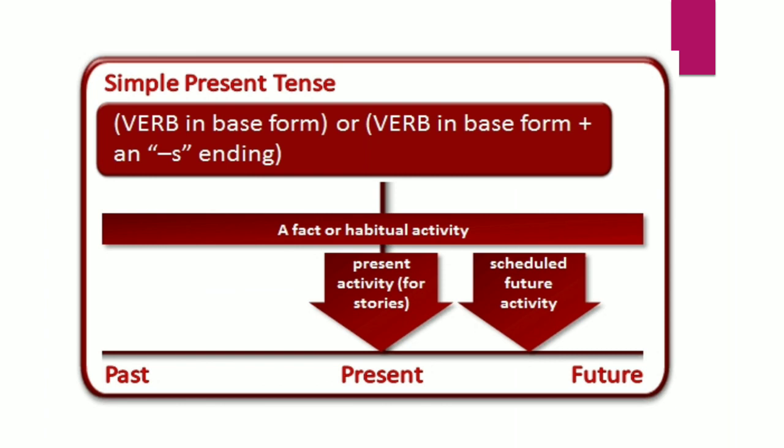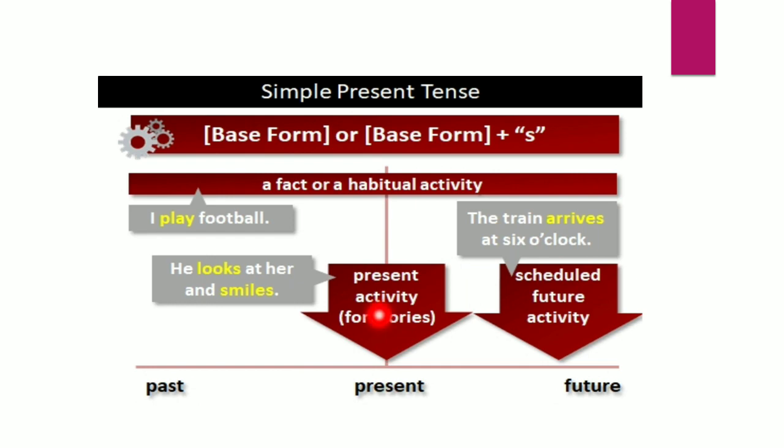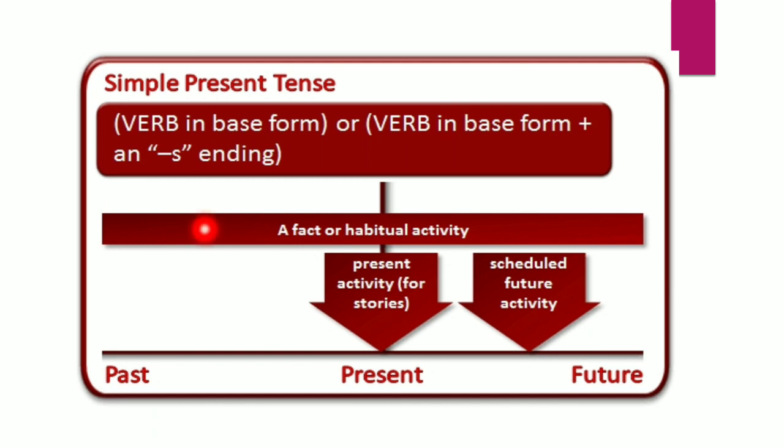Now look at the simple present tense on the timeline, like here is past, here is present, and here is future. Okay, so here is present activity, right? So for present activity we are using simple present tense, and for scheduled future activity, okay, remember, we are using simple present tense. Examples: I play football. See, here is one more thing, a fact or habitual activity starts from the past and will continue in the future.